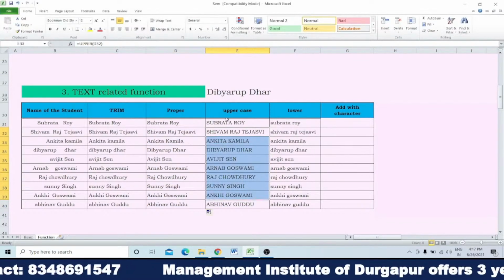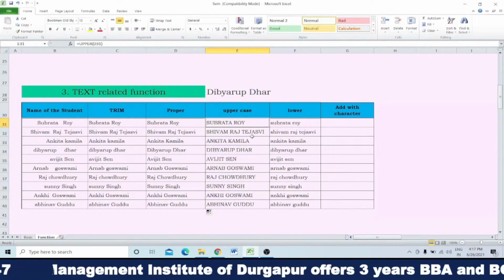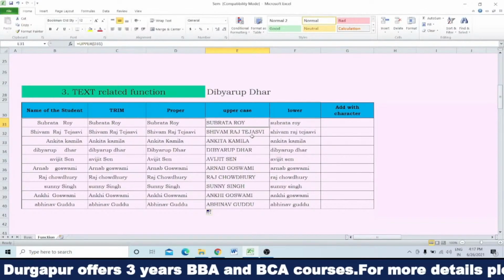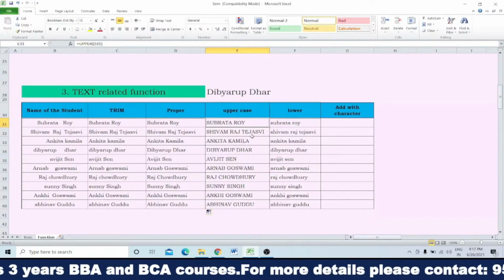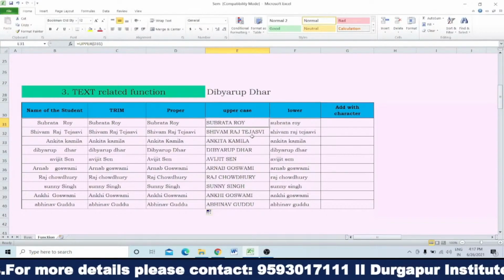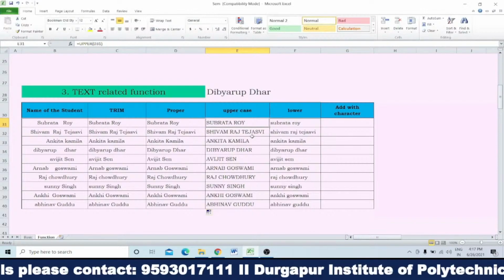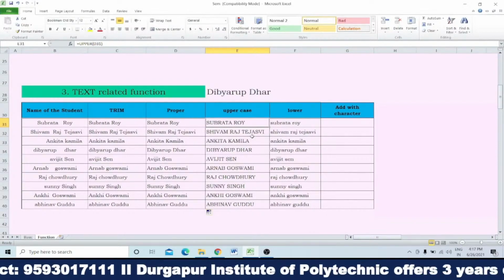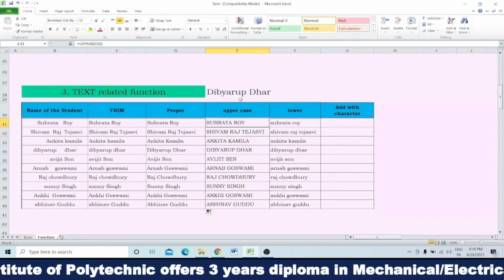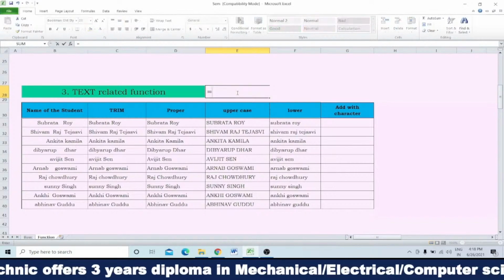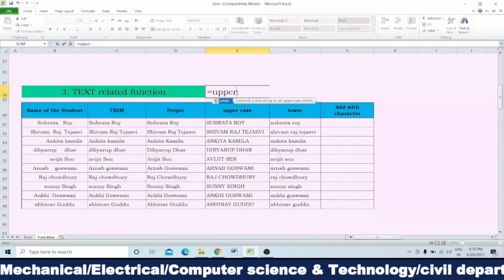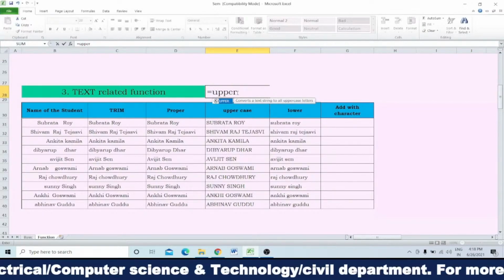Clear? Similarly, next one is the upper. Suppose you have given someone something to type. Now he has written in mixed form, like as I have written. In the place of name of student, it was not in trim condition, so you have to first trim, then you have to make it proper. But suppose it is not required to make it proper, all has to be written in capital letter. Then we will simply use the formula upper, uppercase. That is, all the letters will convert into uppercase.